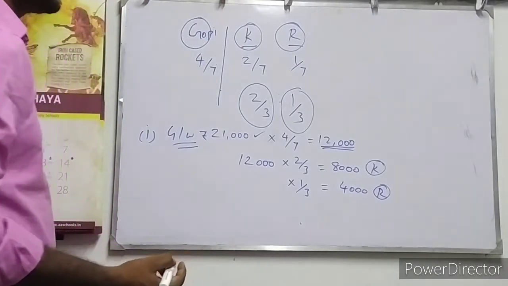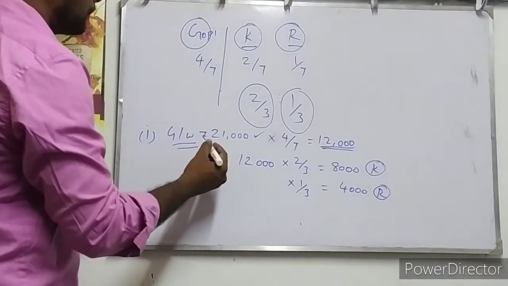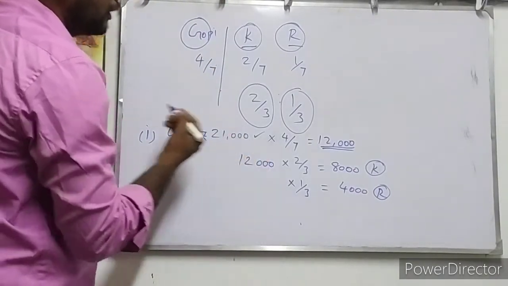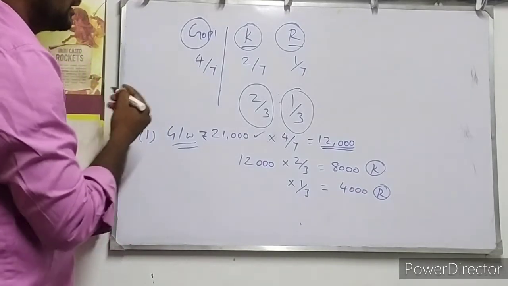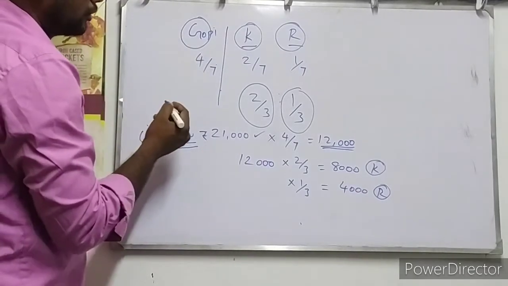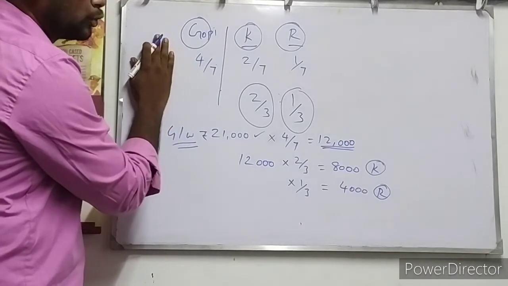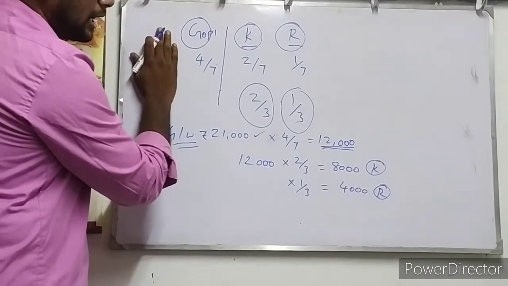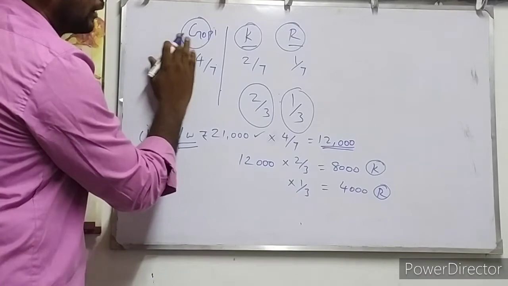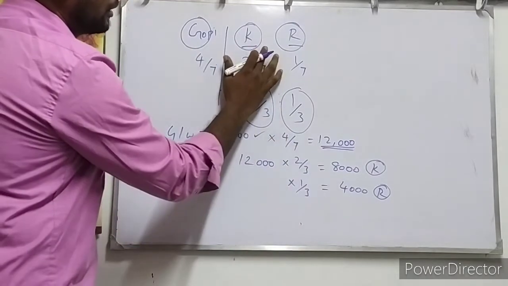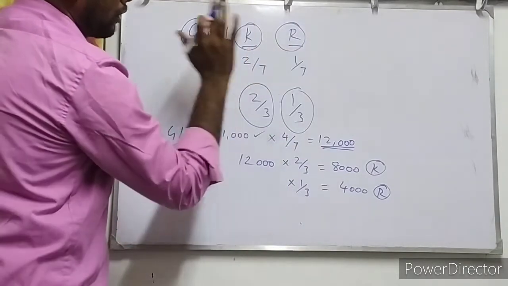Who should be compensated by whom? Retiring partners should be compensated by continuing partners. Who is the retiring partner here? Gopi is the retiring partner. So Gopi should be compensated, so Gopi's capital account should be credited. And who is going to compensate? Continuing partners Kishan and Ram.